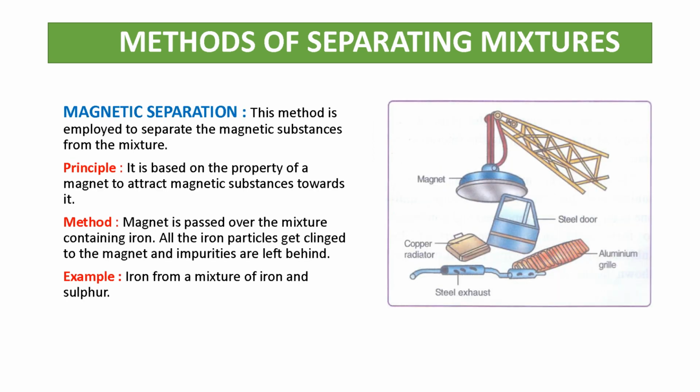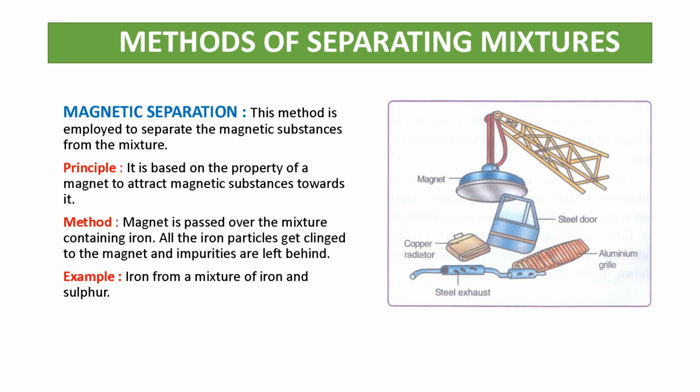The next method is magnetic separation. You know when we use the magnetic separation? Yes, this method is employed to separate the magnetic substance from the mixture. When there is a magnetic substance in the mixture, we use the method of magnetic separation. Principle: it is based on the property of a magnet to attract magnetic substance.